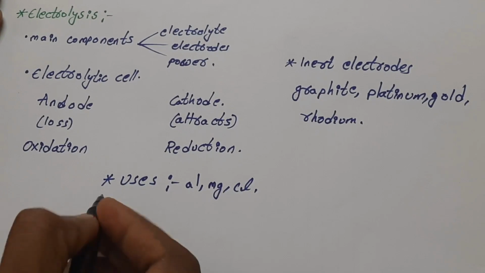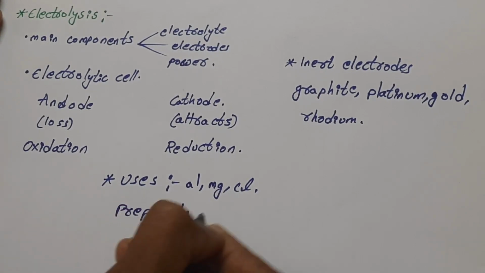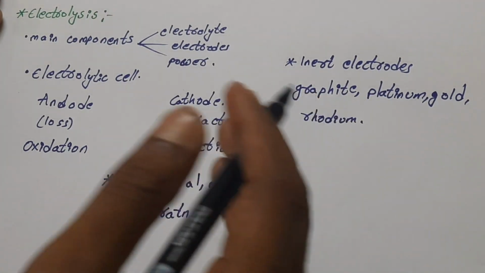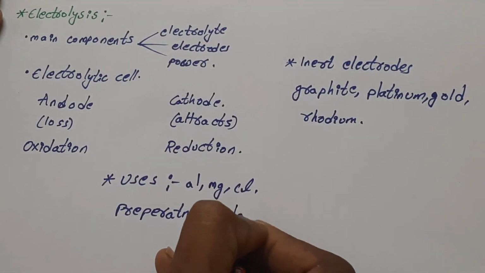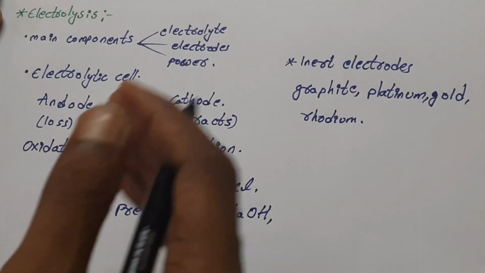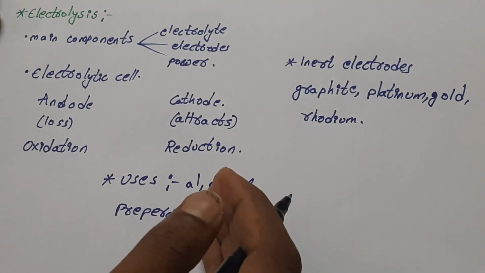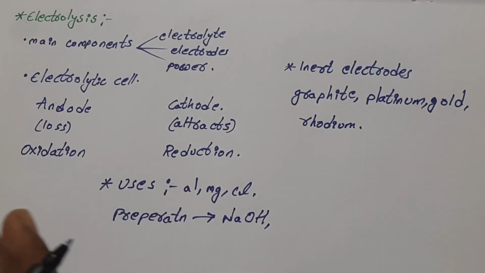It can also be used in the preparation of hydrogen from renewable resources, in the preparation of NaOH, and for electroplating. So we can use the electrolysis process in different ways.